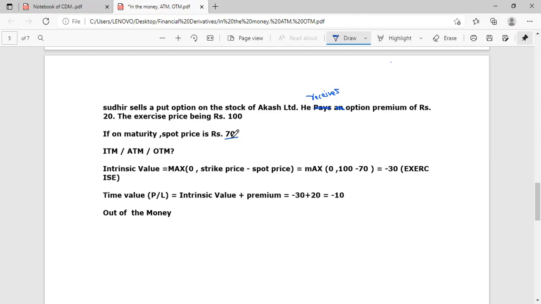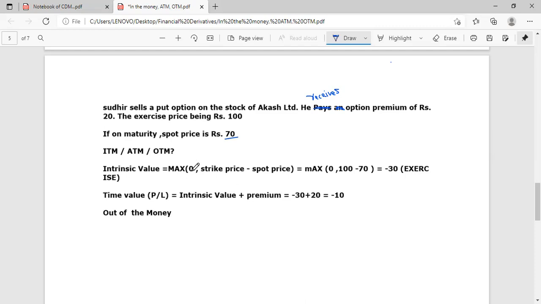Buyer of put is bearish, and when the market price falls below strike price, he is happy and he will exercise the put option. In this case, the price is going below, so Sudhir will get a loss in this position.